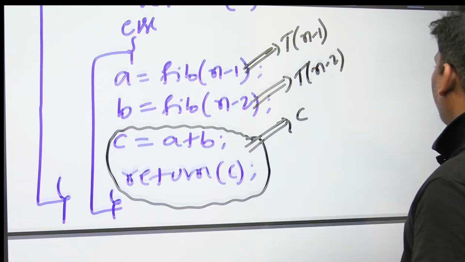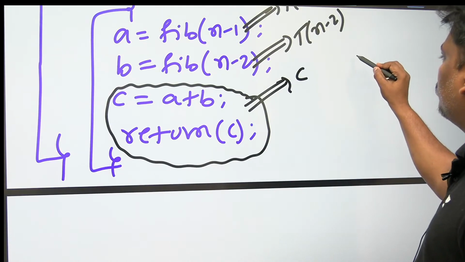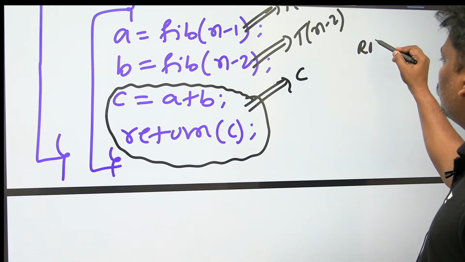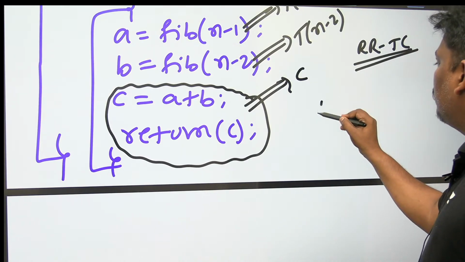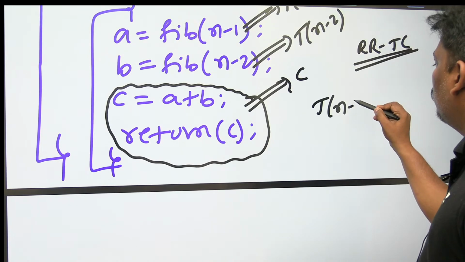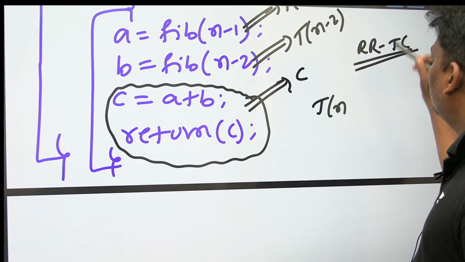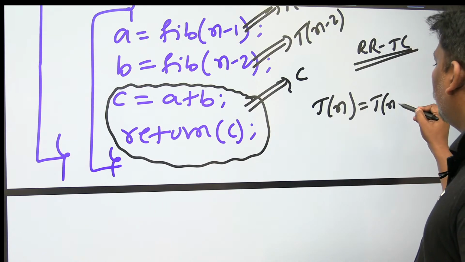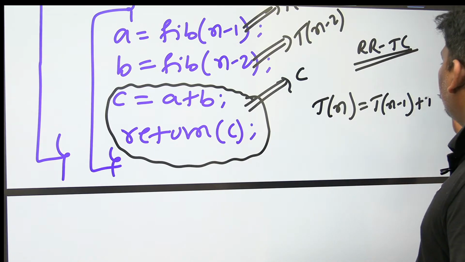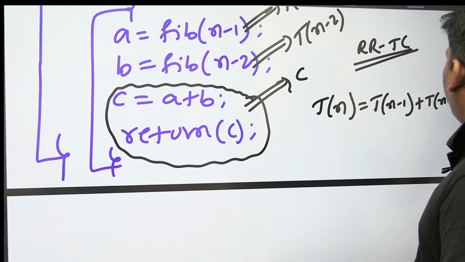So finally, the recurrence relation for the time complexity. Let me write it now. Finally, this is the answer. What is the answer? Tn is equal to Tn minus 1 plus Tn minus 2 plus C.